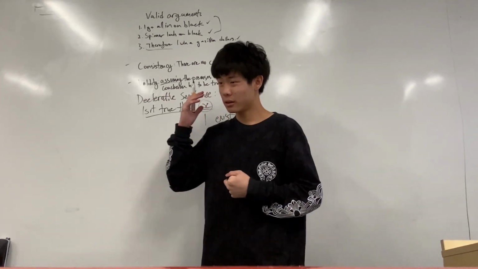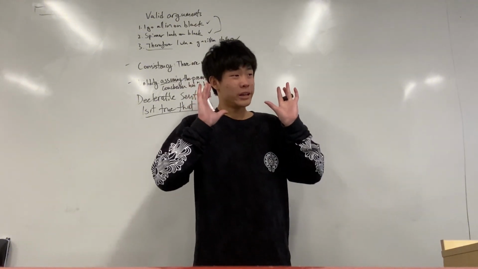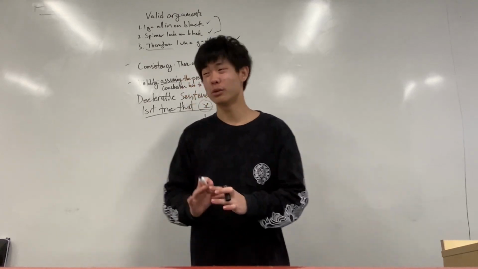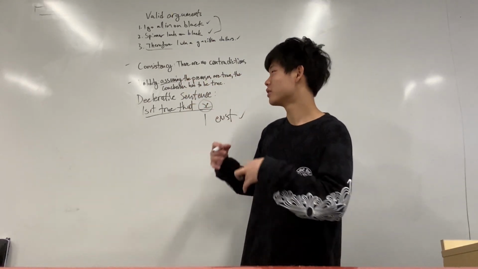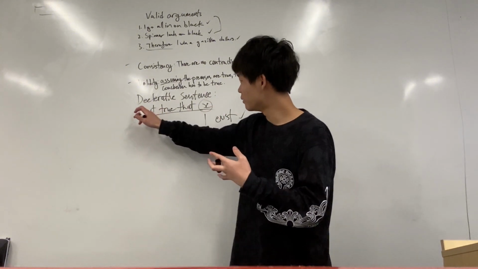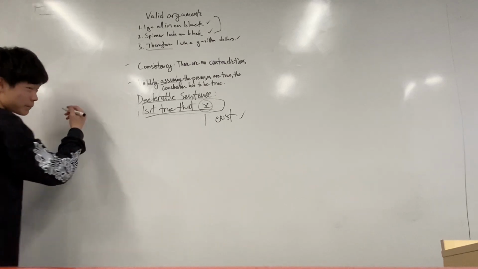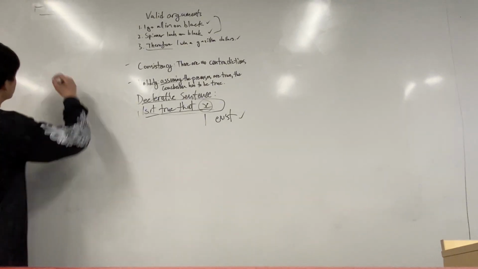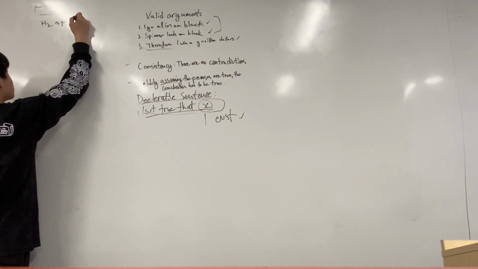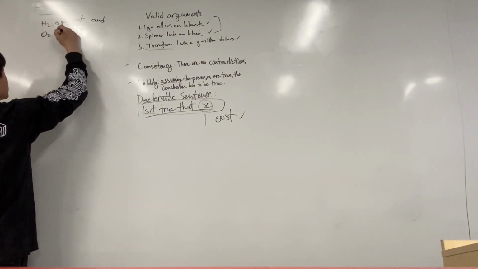And then when we deal with clauses, what we need to do is break a sentence down into its smallest constituent parts. A constituent part is what something's made out of, right? So what we want to do is break a sentence down into the smallest parts which still meets the requirement of being a declarative sentence. So for example, let's say the sentence, hydrogen is present, and oxygen is present.